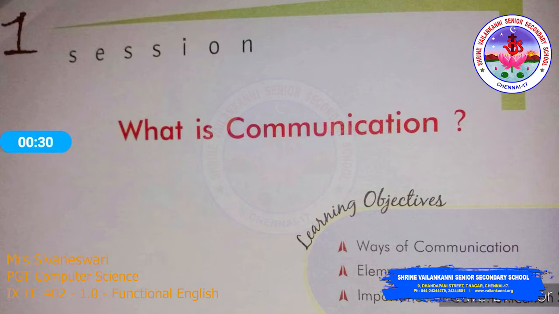Whether we realize it or not, we are communicating all the time. Whenever we speak, write, send messages over phone, like a post, write email, we are communicating in some way or the other, directly or indirectly, verbally or non verbally. So, about this only we are going to see in this session.